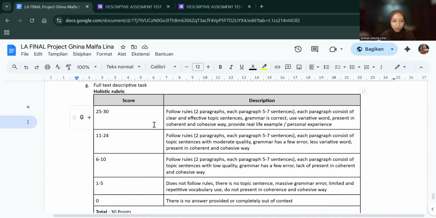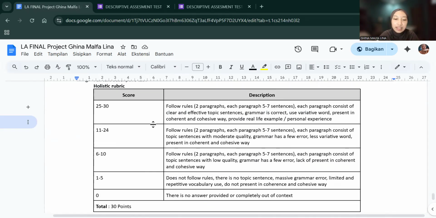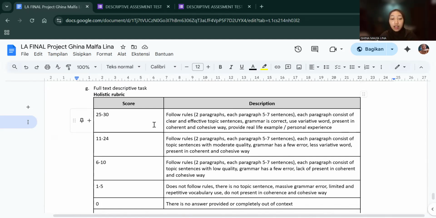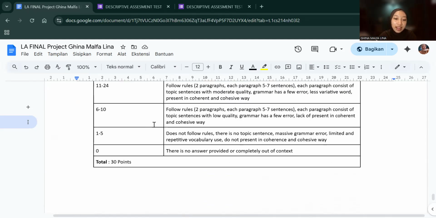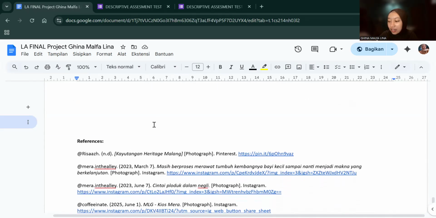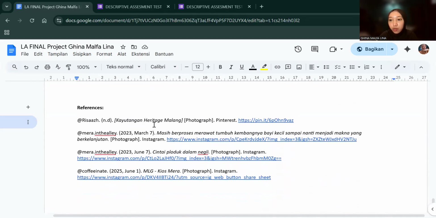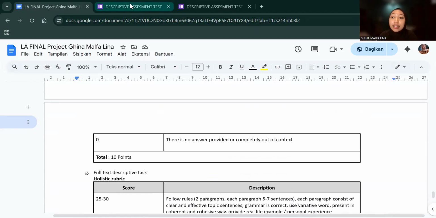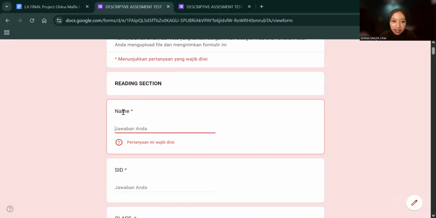And the last is of course the full text descriptive task. There will be 30 points as the maximum score, and here students still have to make a short descriptive text because I think this assessment will be done at one time, so students have to do the reading task and then the writing task. So I consider the practicality of time allocation. Here are the references from the picture, and now we move on to the test link.